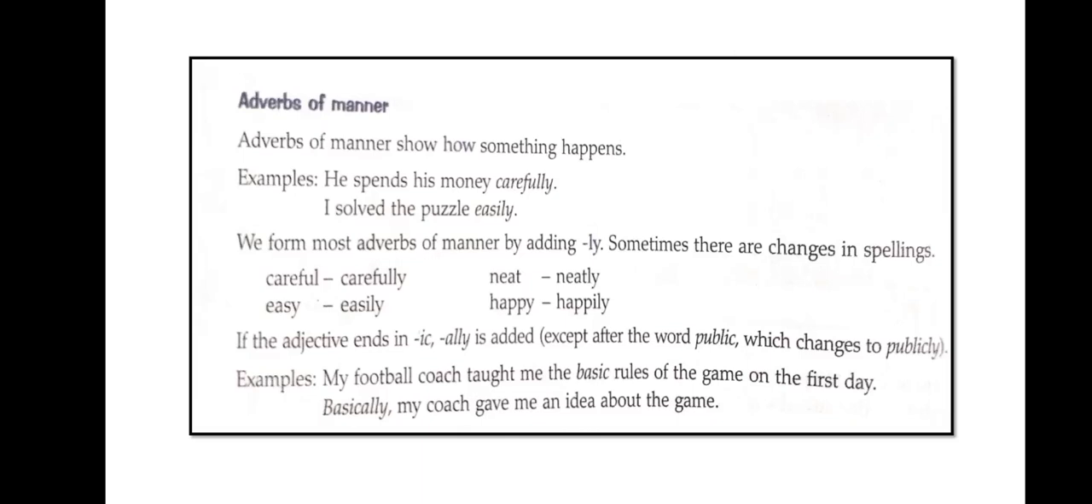Happy, the same way easy, happy also. But in the end of the y we have to remove it and instead write i and add ly. So it will be happily. So this way we are having the changes in the spellings. If the adjectives end in ic, ally is added, except after the word public, which changes to publicly, right? So this way you can change the spellings.